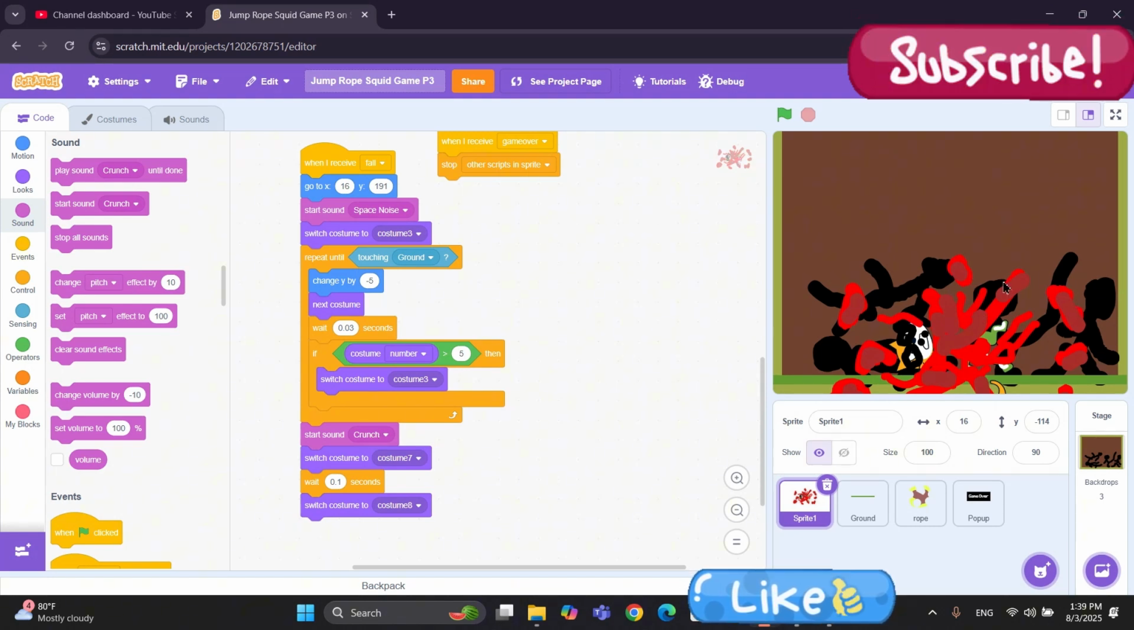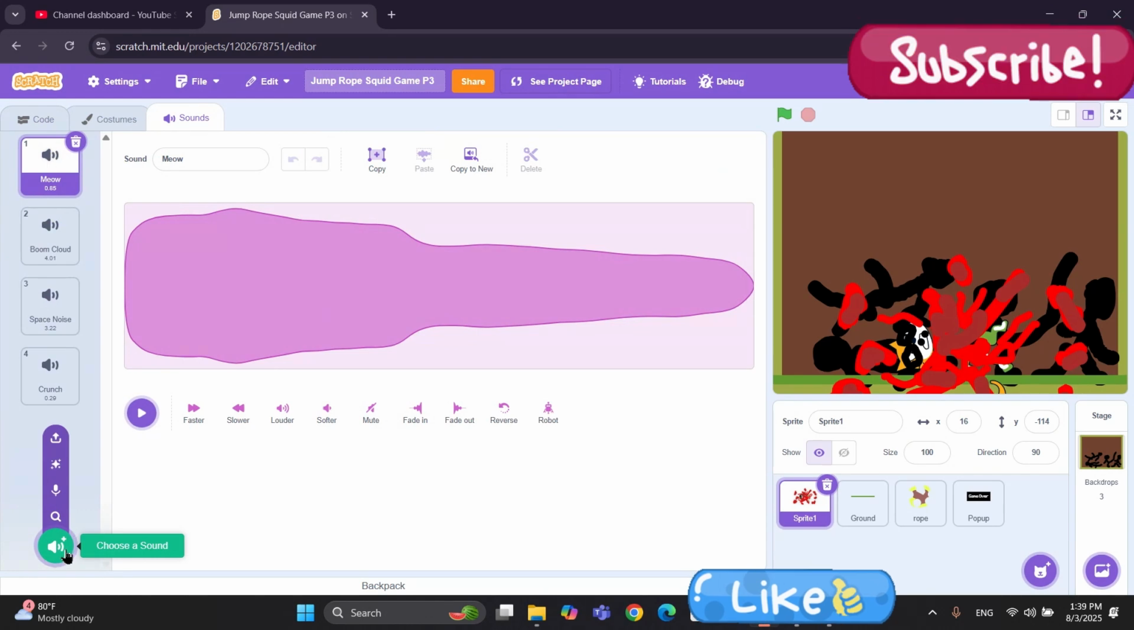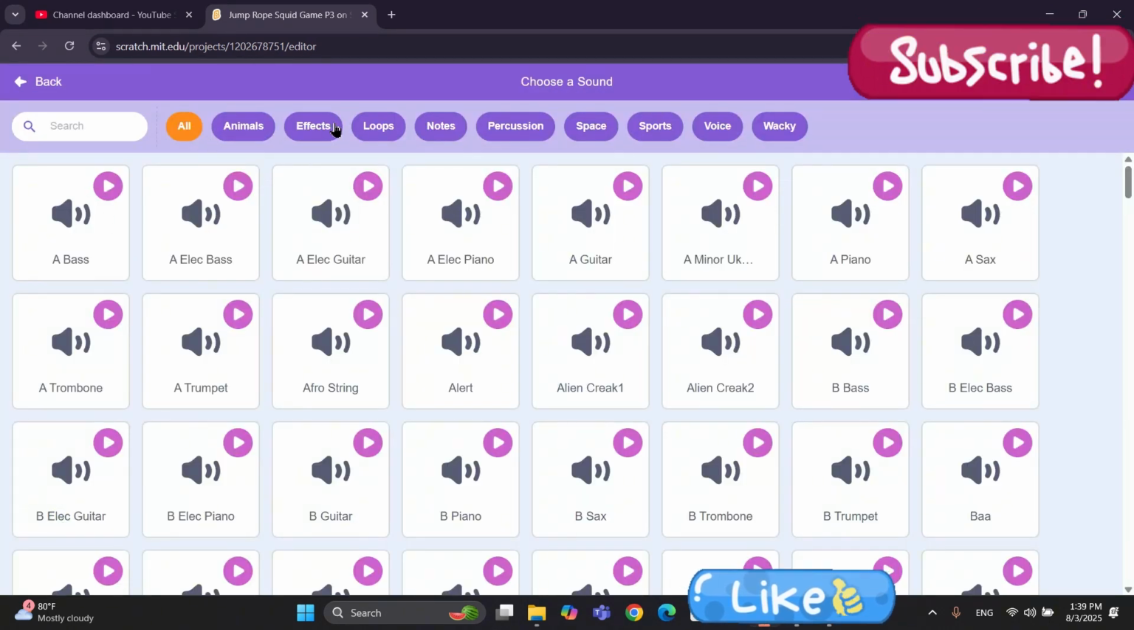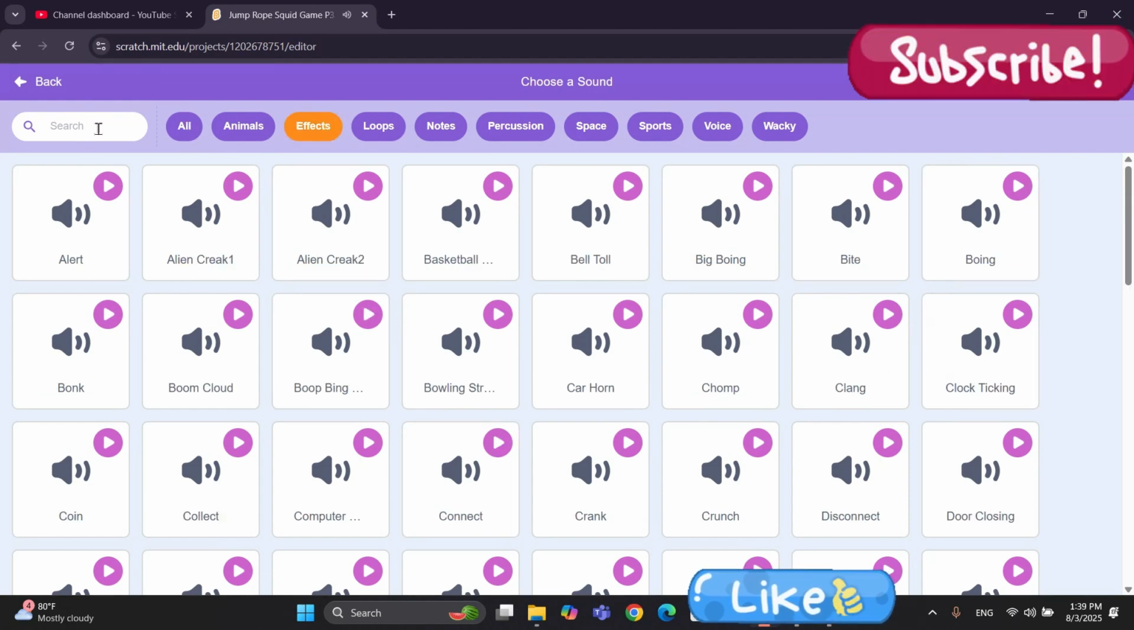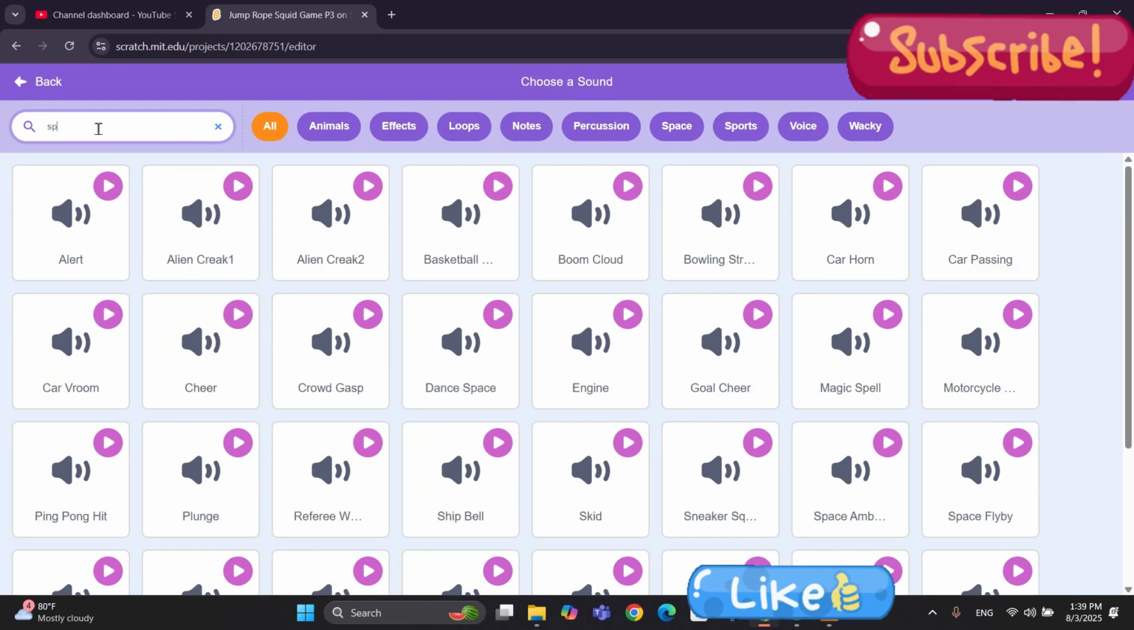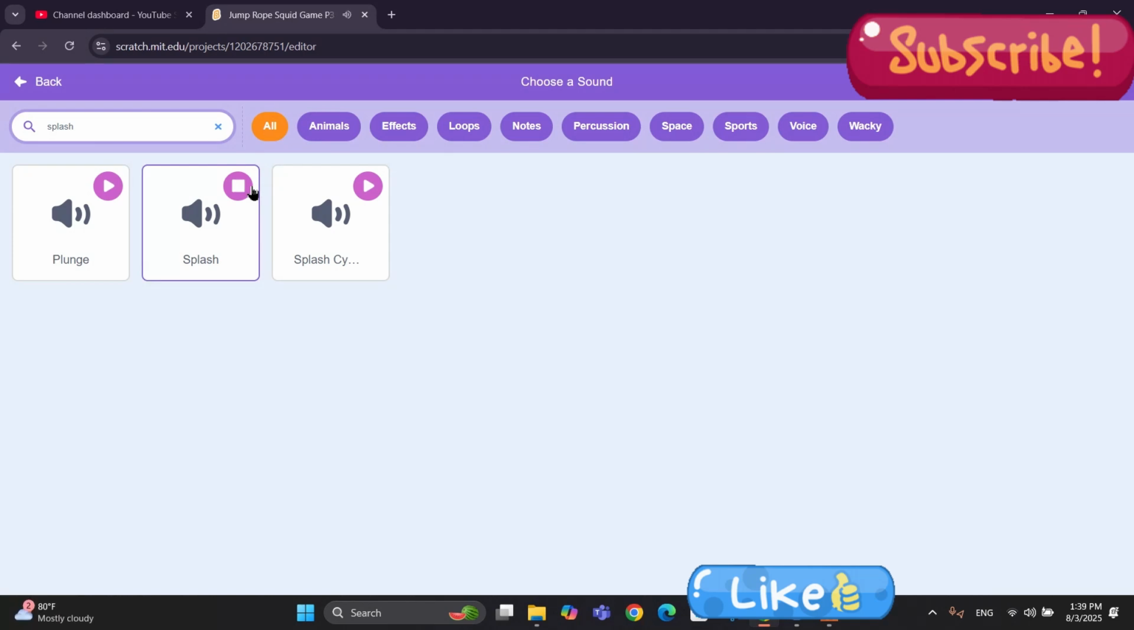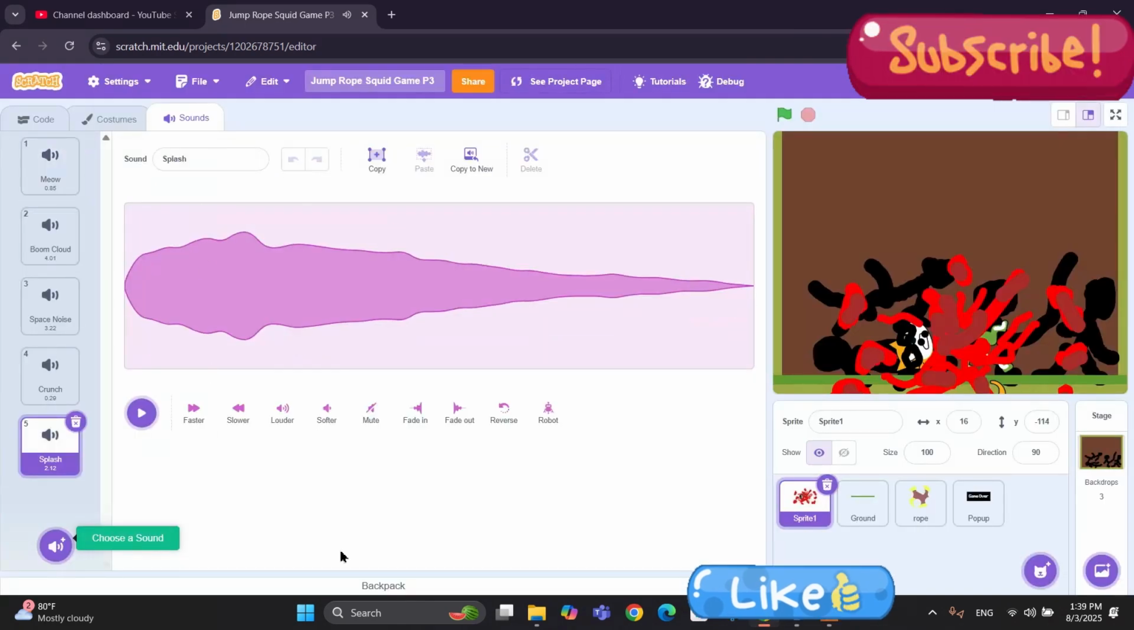Next, let's make the sound effect of this splatter of blood and organs. For that, let's go to the sounds tab again and search for the sound. Go to effects and let me search here for splash. Okay, this is splash. Good. Click on the splash and let me make this sound a little bit faster, or increase the pitch. Again, let me make it a little bit faster. Okay, that's good, two times faster.